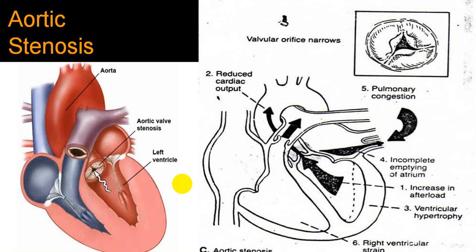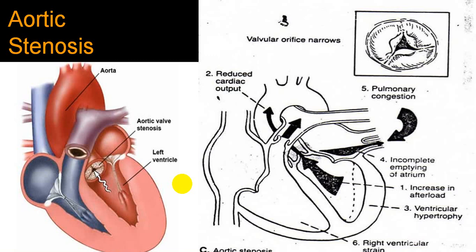Less blood is ejected out, and that will give rise to hypertrophy with a little amount of dilatation. This will give rise to an increase in left ventricular pressure. That will elevate left atrial pressure. Because of elevation of left atrial pressure, there will be an increase in pulmonary venous pressure, and pulmonary hypertension.